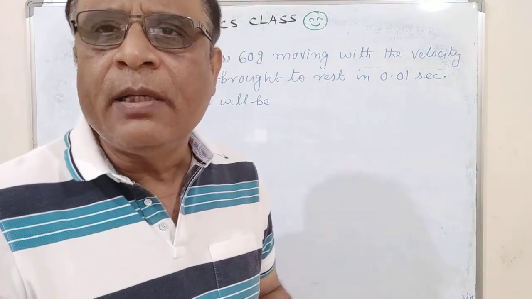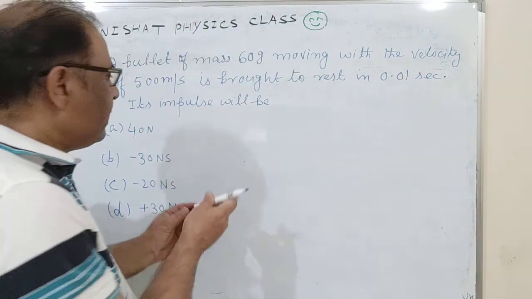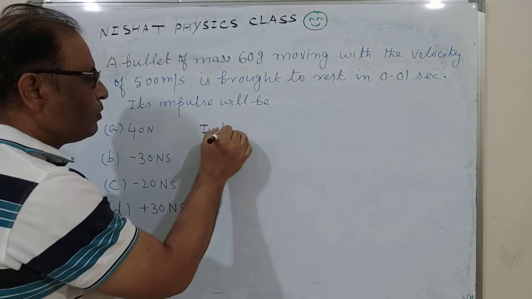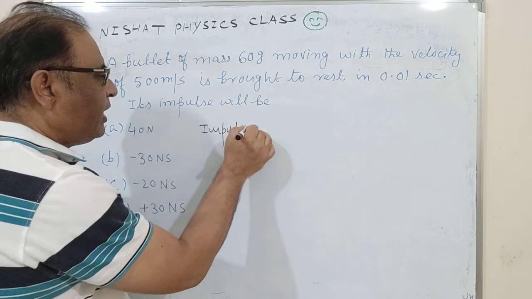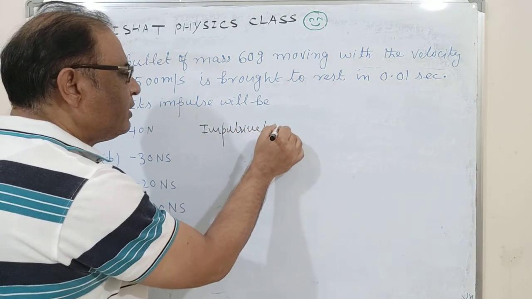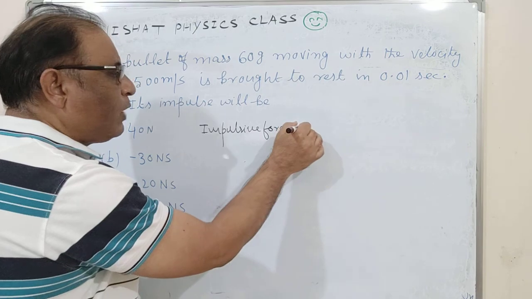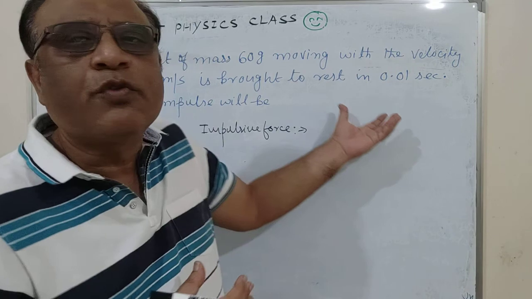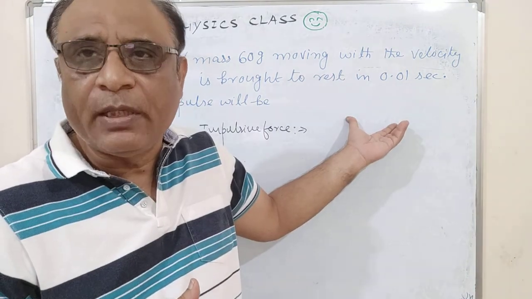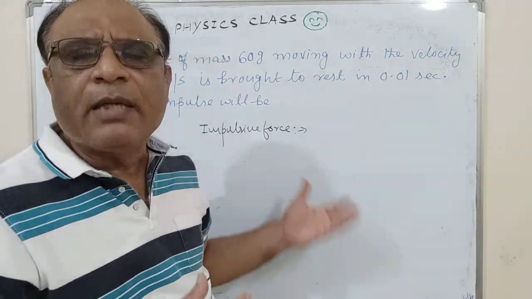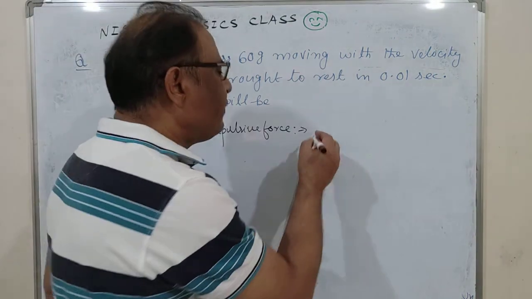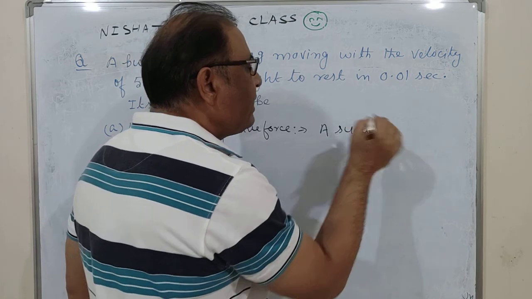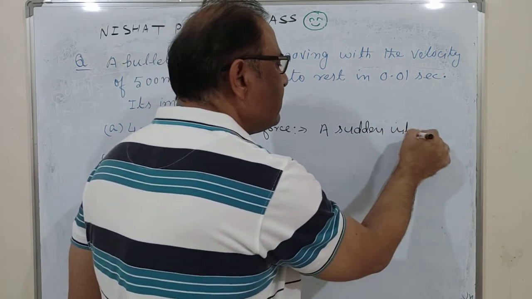Before going to impulse, first I am writing impulsive force. I am giving a very brief introduction, because here I am available only to solve this multiple choice numerical. Impulsive force is a sudden intensive force.